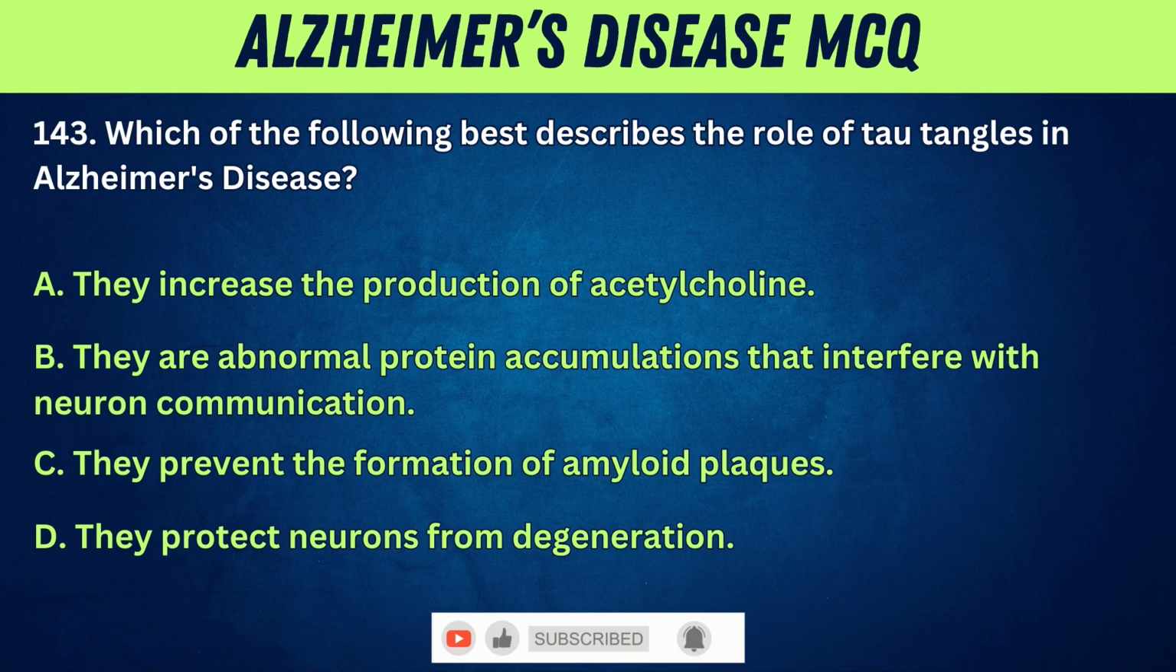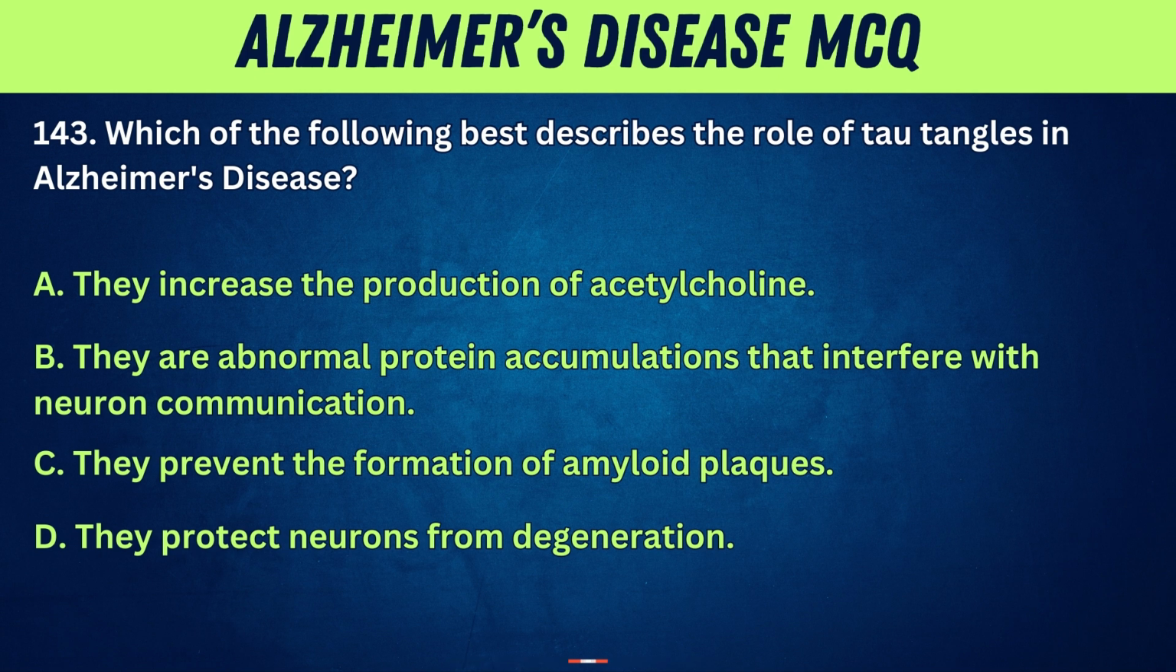143. Which of the following best describes the role of tau tangles in Alzheimer's disease? A. They increase the production of acetylcholine. B. They are abnormal protein accumulations that interfere with neuron communication. C. They prevent the formation of amyloid plaques. D. They protect neurons from degeneration.